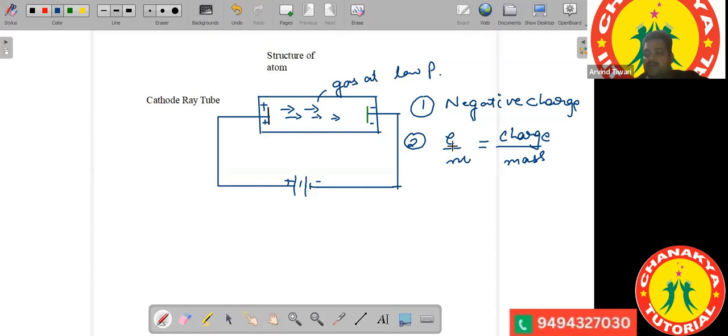Can you just explain why the gas is at low pressure, whatever is written? A gas at low pressure was taken so that the gas does not ionize itself. That is why the gas was taken at low pressure.